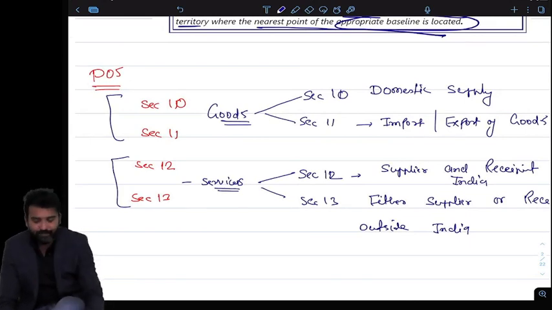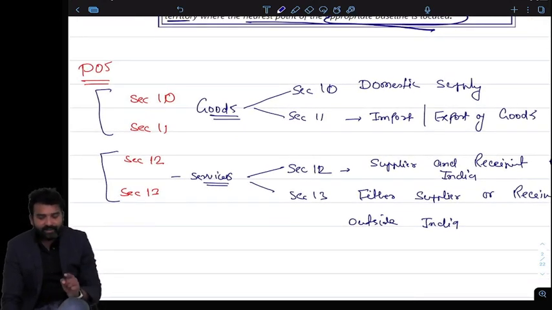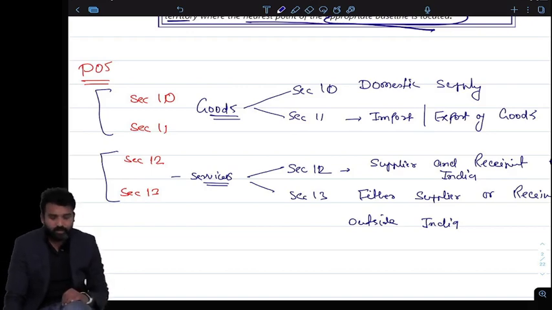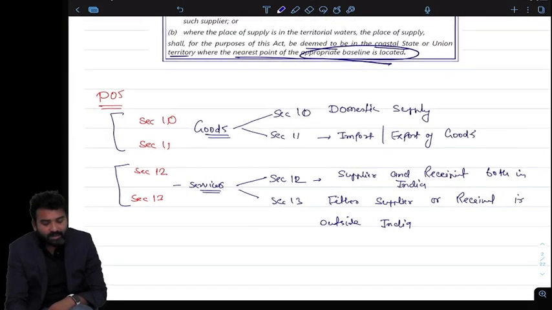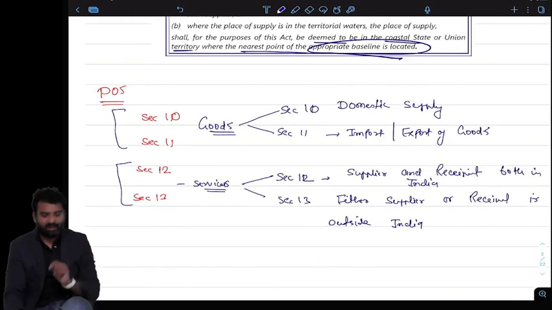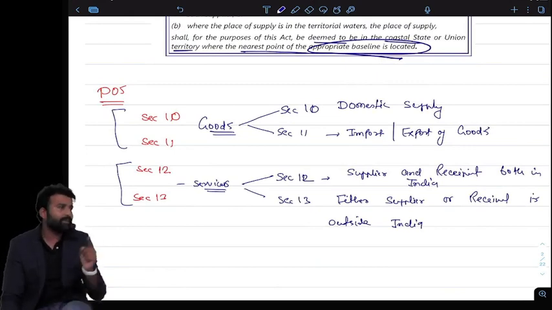Look at the screen. 10 and 11 are basically for goods. 12 and 13 are for services. Again, 10 is for domestic sale of goods. 11 is for import and export. 12 is when supplier and recipient are both in India. 13 is when one of them is outside India.